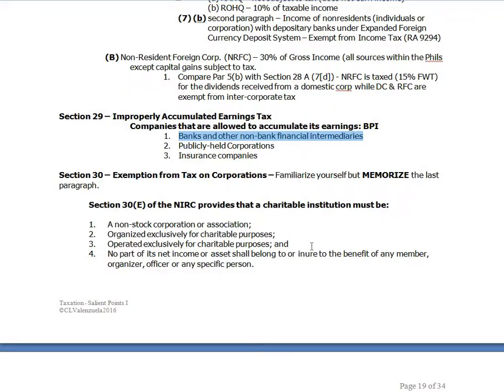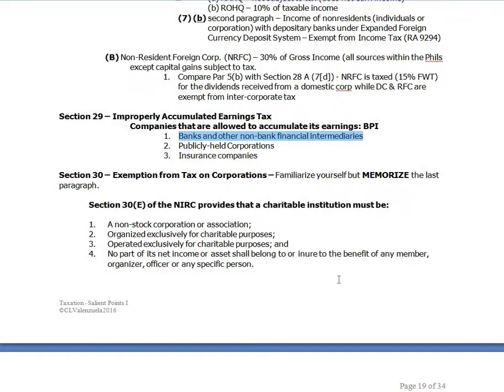Banks, by the very nature of their business, should be liquid, and they always provide for contingencies. They should have what they call in the banking sector the capital reserve.